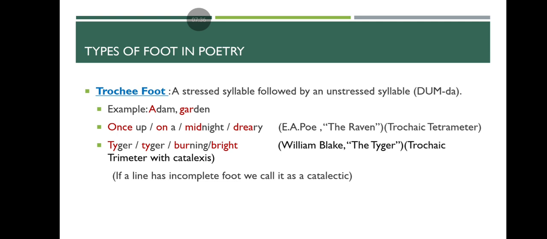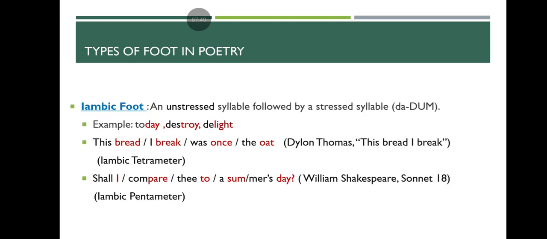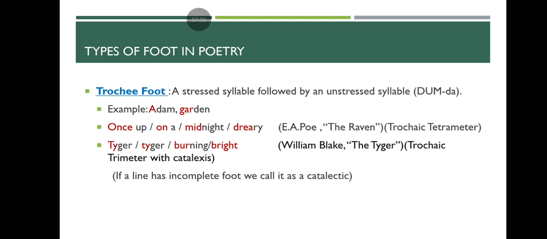Next we have the trochee foot. Here we have a stressed syllable followed by an unstressed syllable. Structurally it is the opposite of our iambic foot. In the iamb, an unstressed syllable is followed by a stressed syllable. Here, a stressed syllable is followed by an unstressed syllable. For example, Adam, garden.